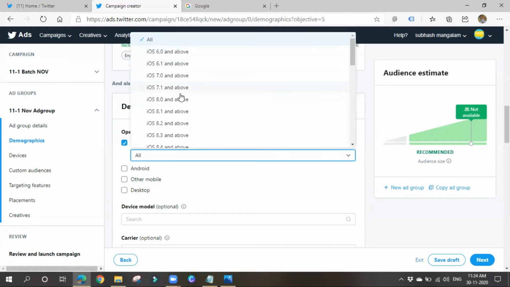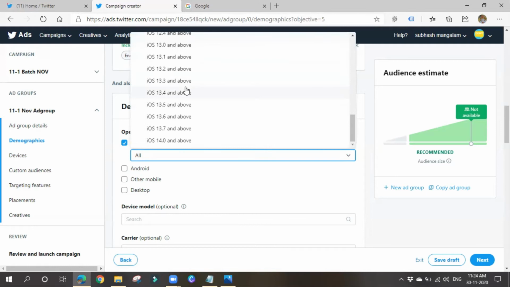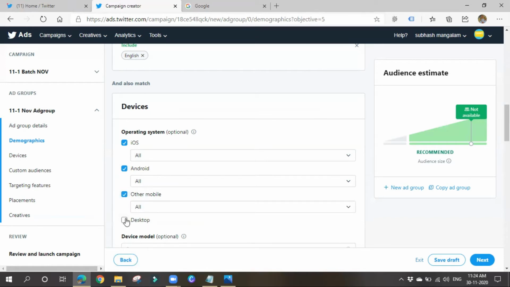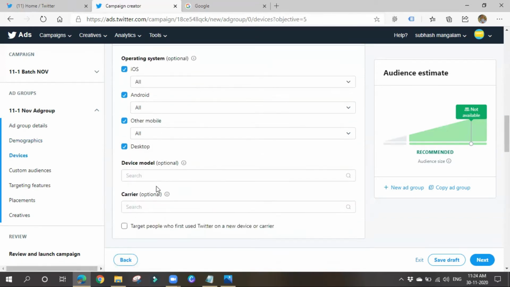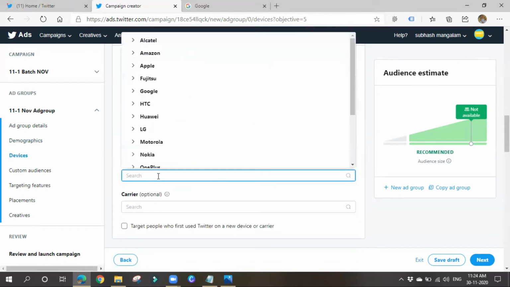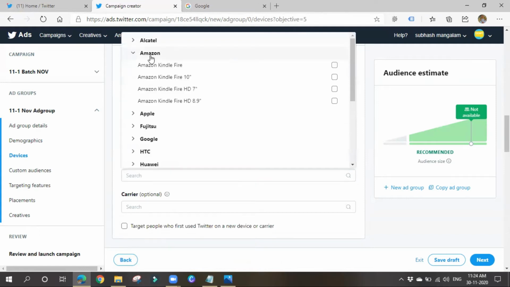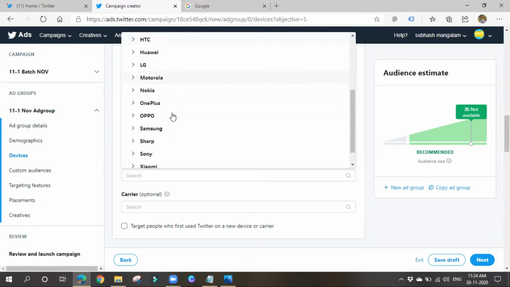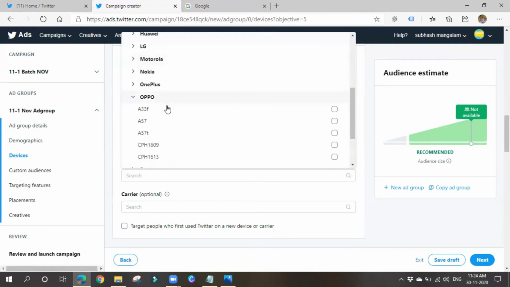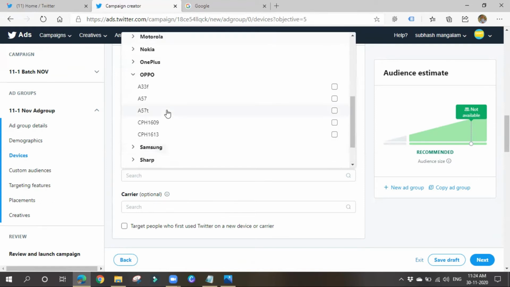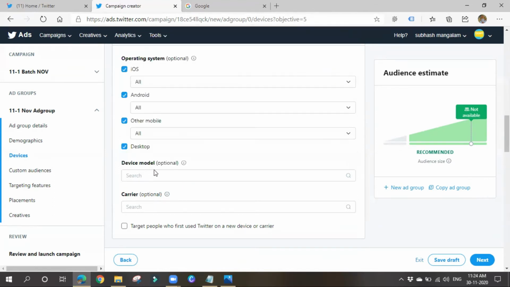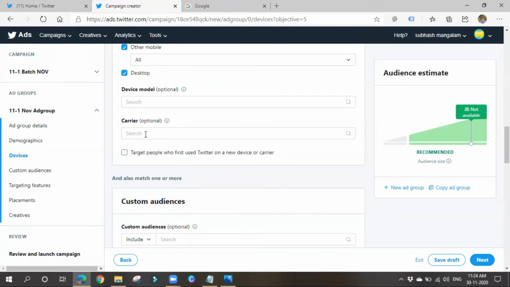In case of iOS also, there are many versions, I think. Okay, you can choose them. We can further segregate. Okay, so the mobiles, desktop, I want to show on all devices. Okay, device model also you can choose. Okay, so right, these many models we are having in Oppo, OnePlus. Okay, if you want to show in any specific models, you can go with them. So I'm leaving it, okay, because I want to show on all devices.